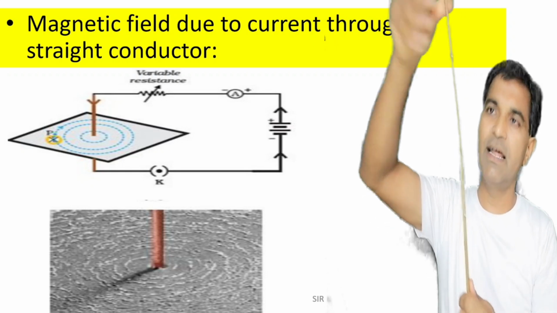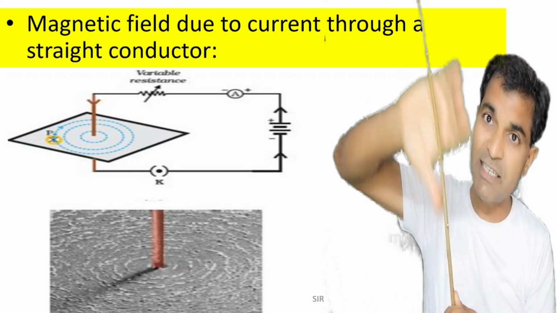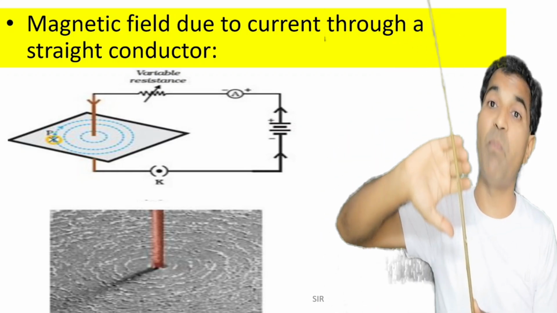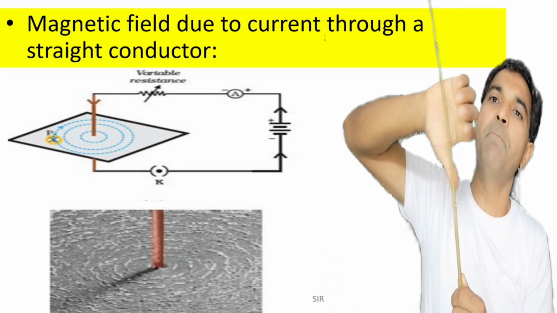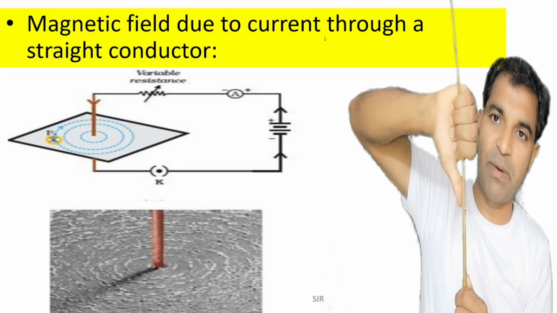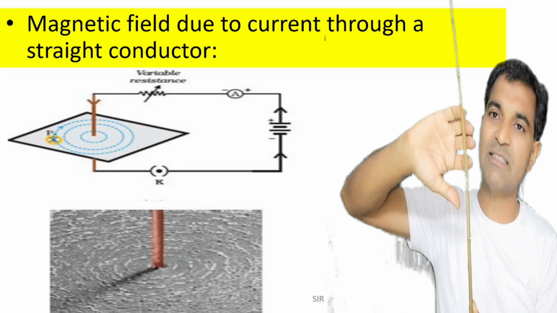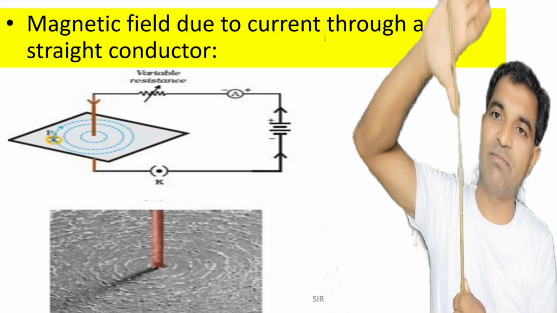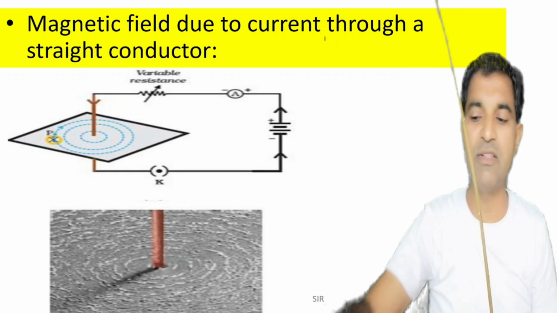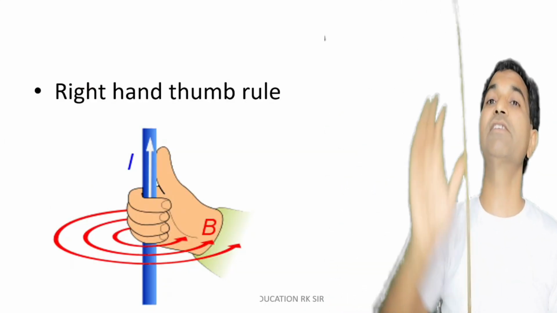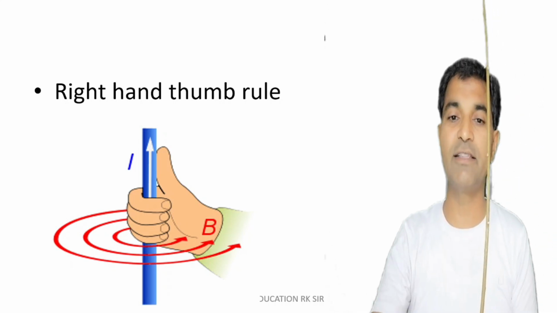Now let us understand the magnetic field due to current through a straight conductor. Whenever current is passing through a conductor, the current produces magnetism, and the direction of those magnetic lines of force will be represented by the encircling fingers of the right hand. Repeat. A current carrying conductor produces magnetic lines of force. If current is given by the thumb, then the encircling fingers will represent the direction of magnetic lines of force. This rule is known as the right hand thumb rule.